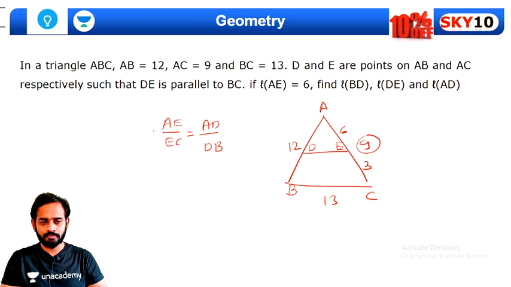Now how will you find out the value of DE? See, AD upon AB is equal to DE upon BC. So AD is 8, AB is 12, DE we need to find, and BC we know is 13. Okay, so the value of DE from here will be 13 multiplied by 2 by 3. I hope you follow this part. Let's quickly move to the next question.